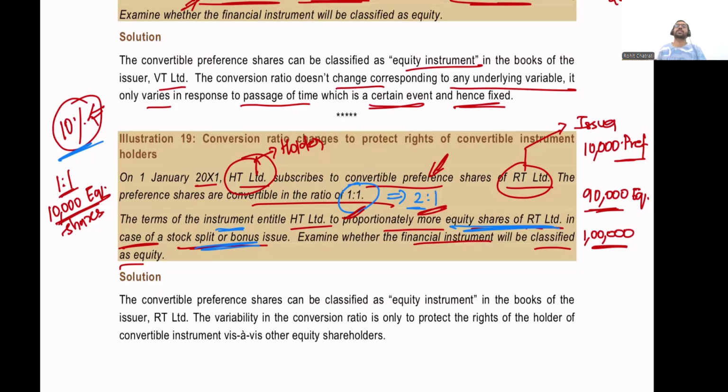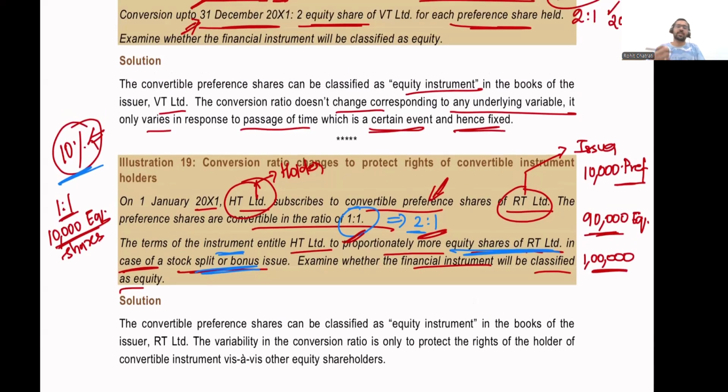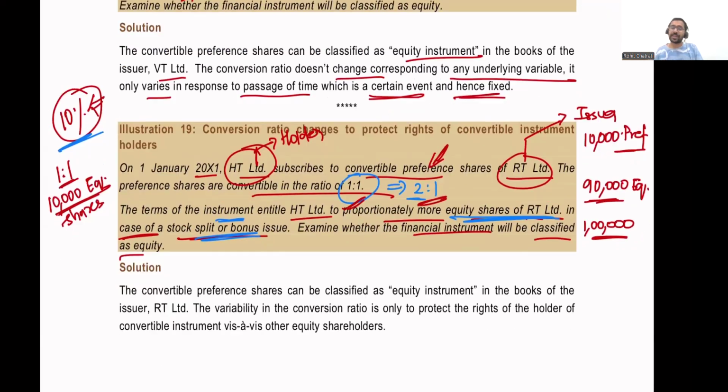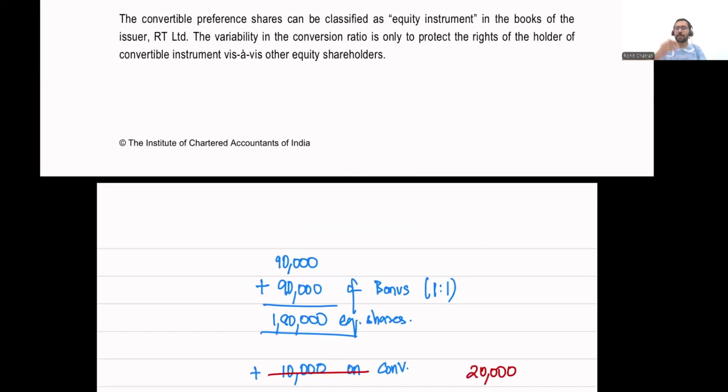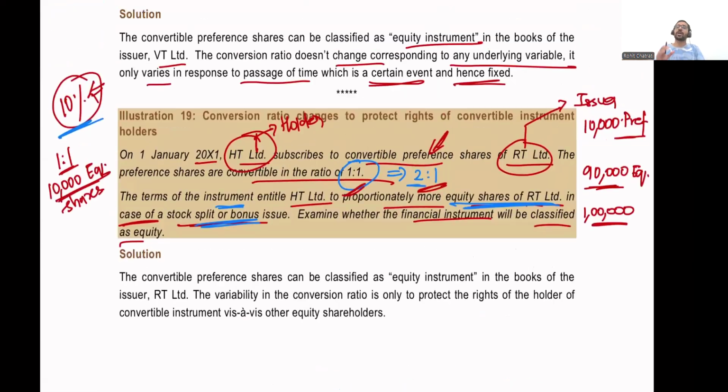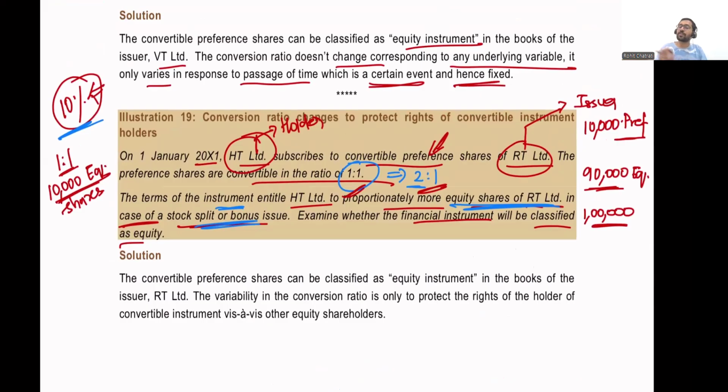Over here, the conversion ratio is changing, which means you might actually think that RT Limited has an obligation to deliver a variable number of equity shares. It might give you a feeling that RT Limited may either deliver 10,000 or deliver 20,000, depending on whether a bonus happens or does not happen, and therefore RT Limited has an obligation to deliver a variable number of equity shares. This might be your thought process, but that is actually incorrect.